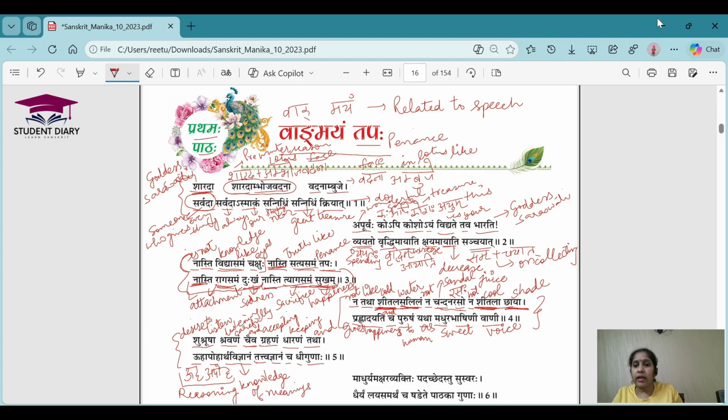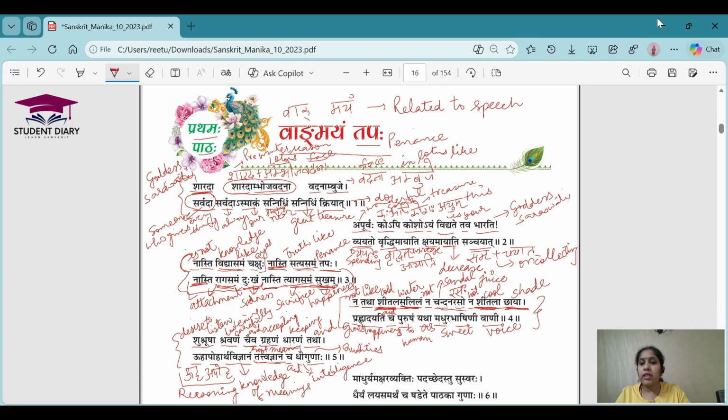Tattva Jnanam. Tattva means the root, Jnana means the meaning. So the root meaning is the meaning of the fact that was being said. Cha means and. Dhi means intelligence, and gunaha means qualities. I hope everyone is writing the meanings. I am saying again and again, please write all the meanings. It will be very helpful.